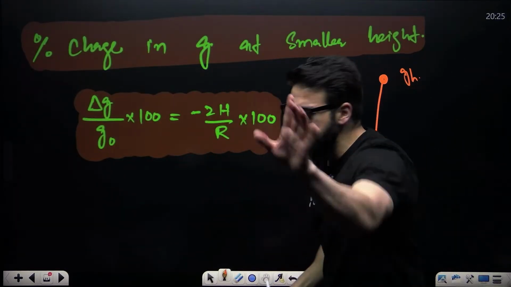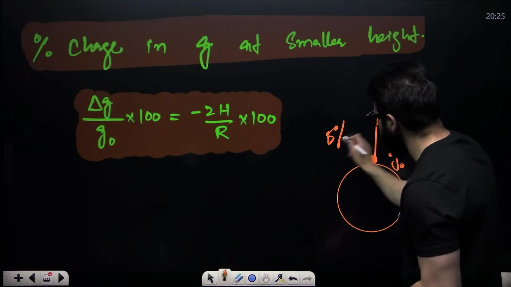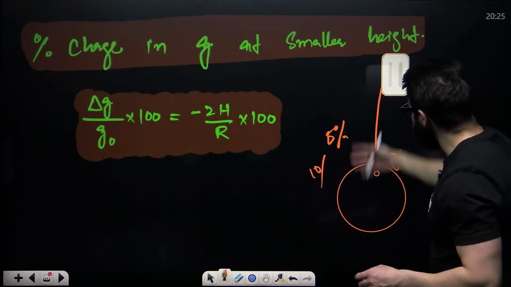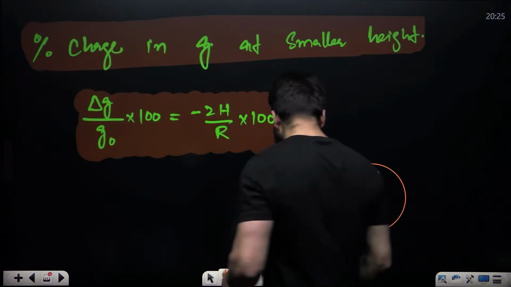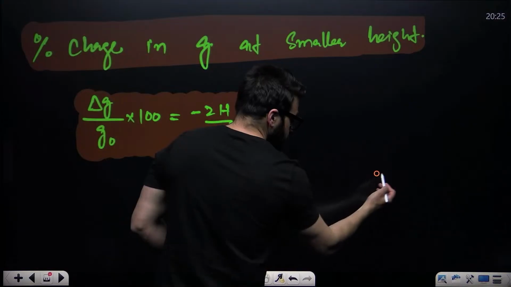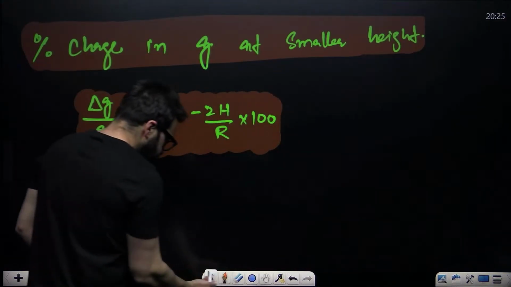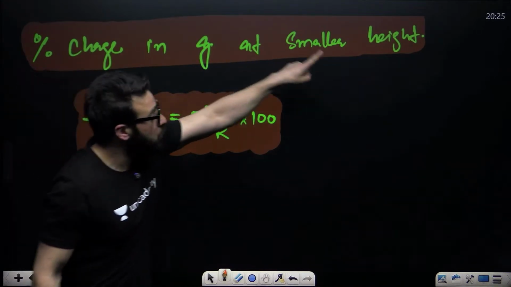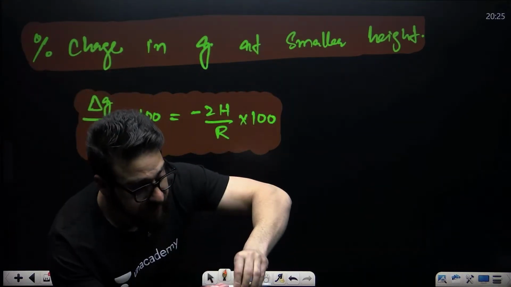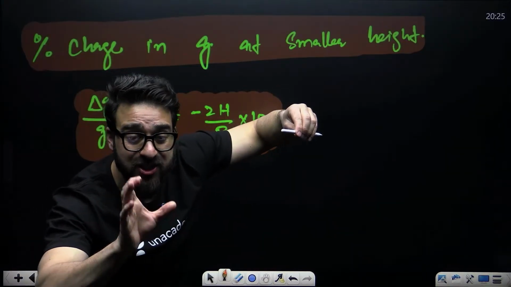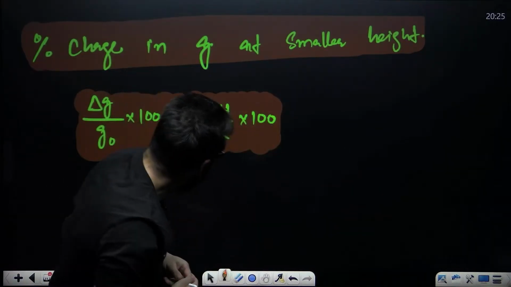Sir, 5% acceleration due to gravity has changed. Sir, 10% has changed. 15% has changed. How do we calculate that? That is what we call the percentage change in g at smaller height. If you take an object to height h, how much percent will g change?